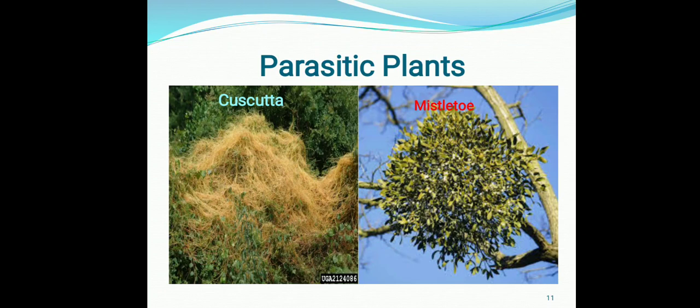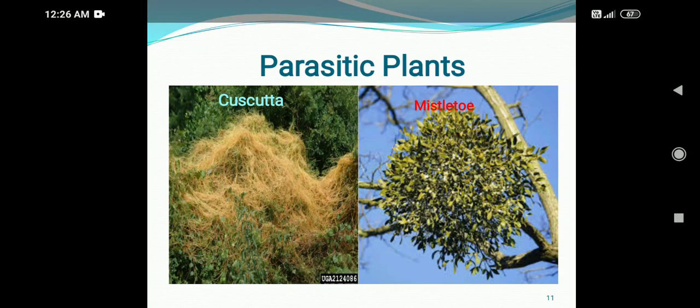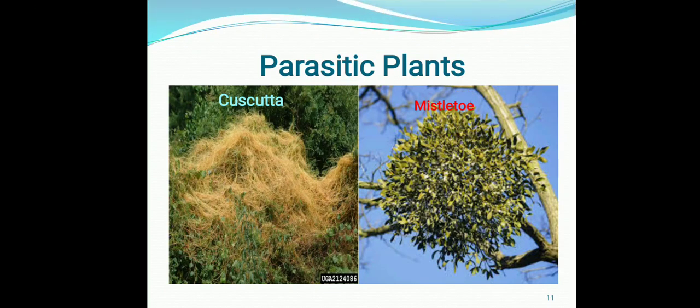Another example is mistletoe. Mistletoe is a partial parasitic plant which is capable of making its own food, but it doesn't have any proper root system, because of which it is dependent on its host plant.